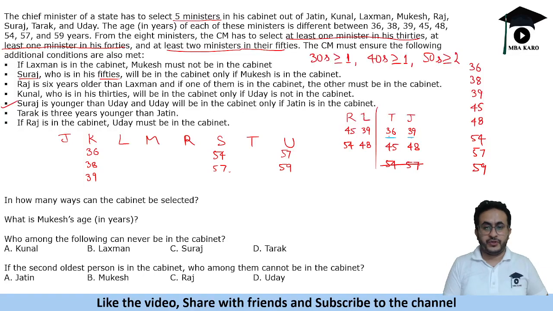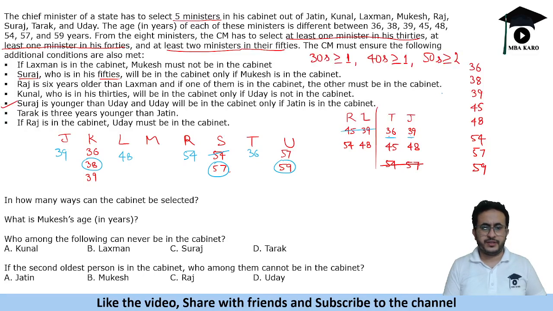So if we take Tarak as 36, Jatin will be 39, then Kunal will be 38. Kunal is 38, so this 39, 45 is not possible, because 39 is already taken. So we will have L as 48 and R as 54. If R is 54, Suraj has to be 57 and Uday has to be 59.